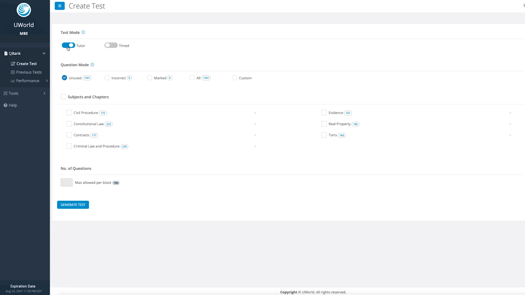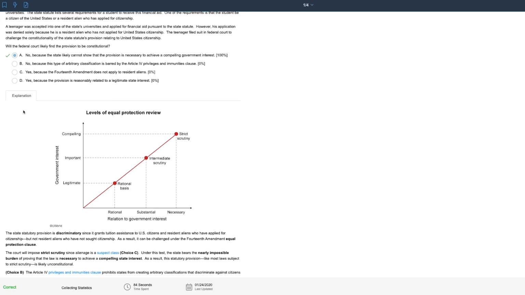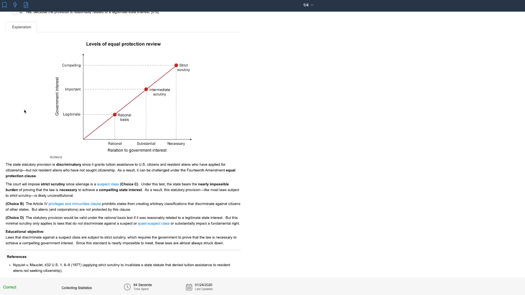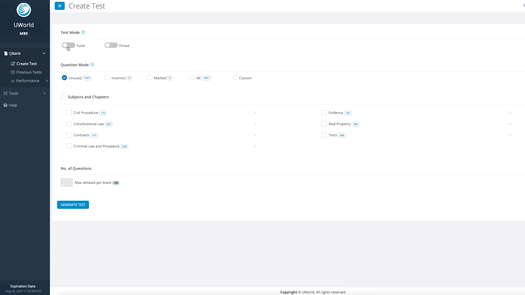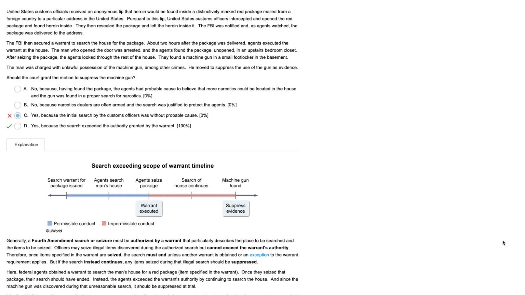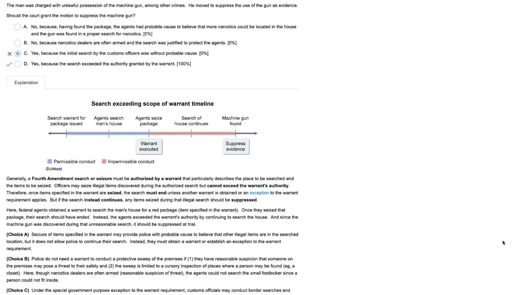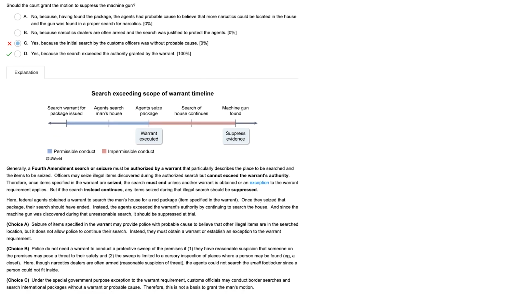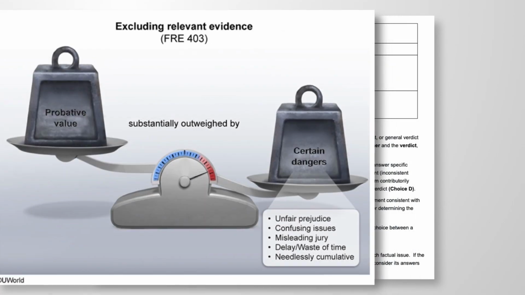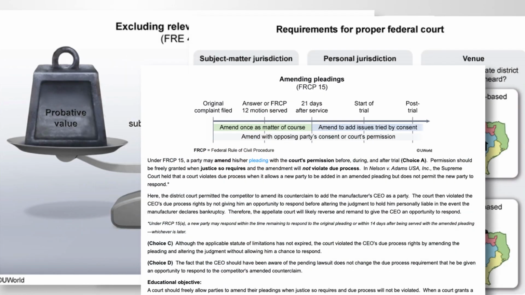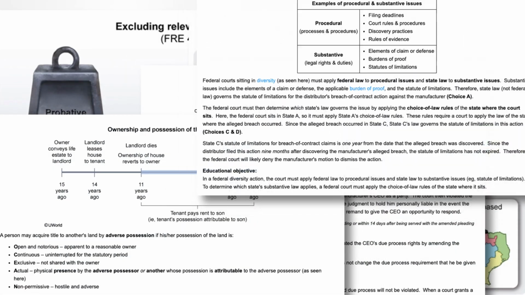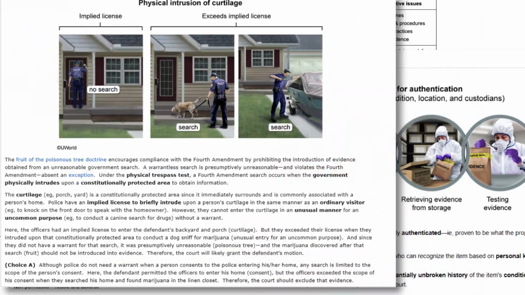If you select Tutor Mode, you will see detailed explanations after each question you answer. When Tutor Mode is off, you will not see the explanations until after you have completed the entire practice test. Whether you choose Tutor Mode or not, remember, these detailed explanations distinguish UWorld from other test prep companies and are essential to your MBE prep, so give them careful attention.